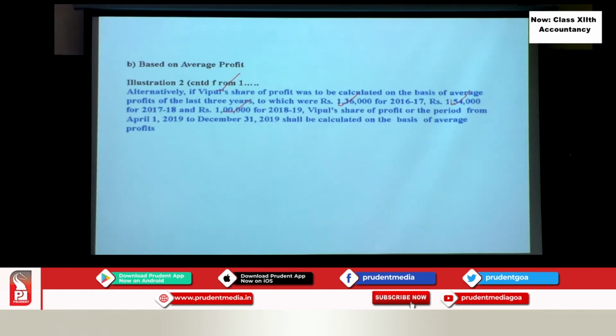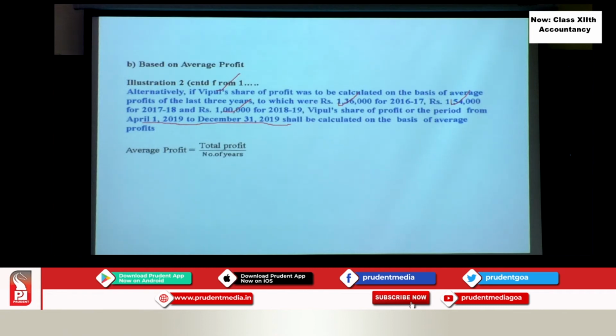Okay. So first what do we have to do? First we have to calculate the average profit. How do we calculate the average profit? You have learned the calculations earlier. Total profit divided by number of years gives the average profit, and this average profit should be taken to calculate the retiring partner's share. So average profit is total profit upon number of years.